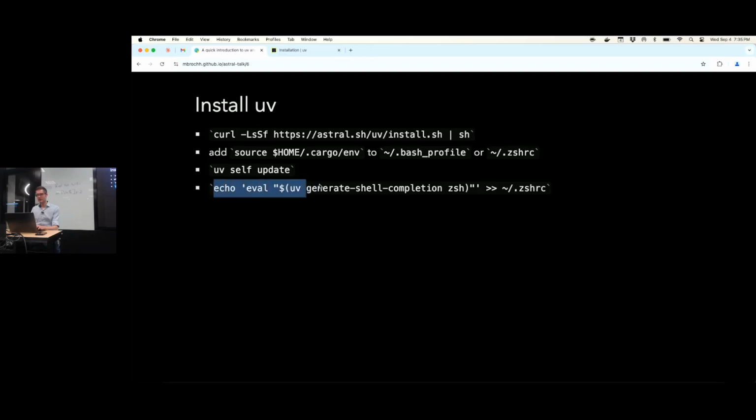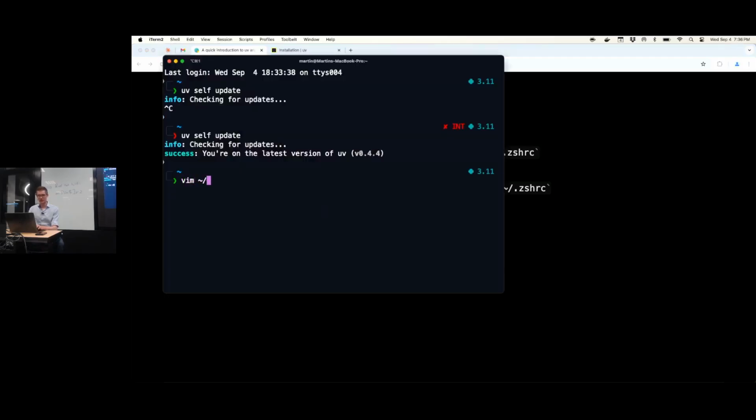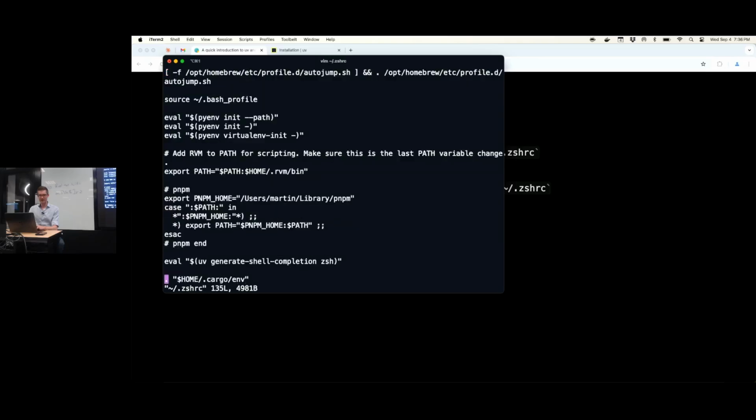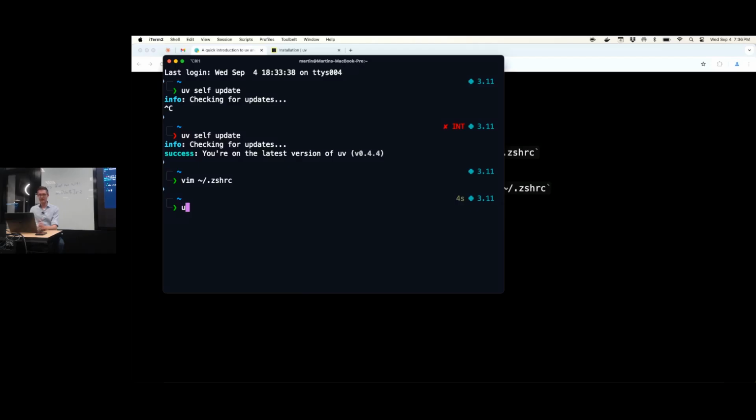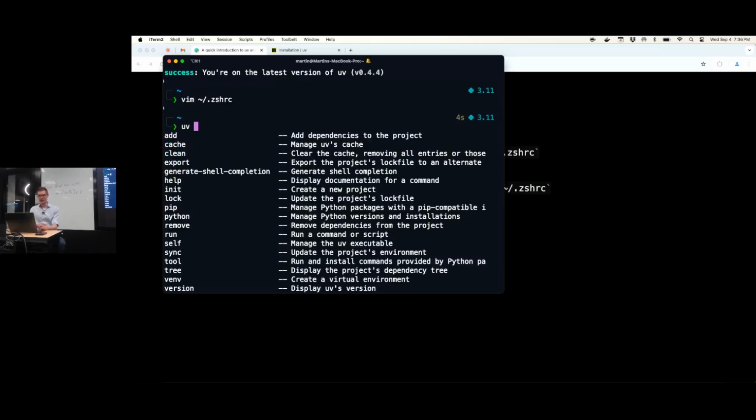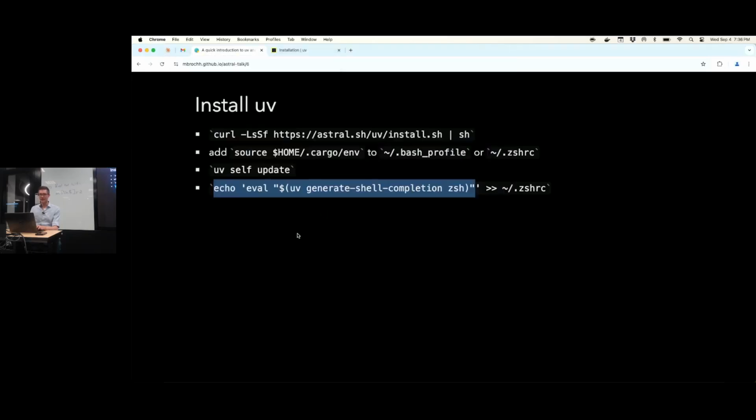And in the documentation, they also tell you if you want to have Z shell auto-completion, you should put this stuff into your Z shell RC file. So you can see over here, I put that in there. Okay, so now if I do like UV tab, I'm getting all nice auto-completion. Yeah. Okay, so installation, super easy. Curl, that's it. Okay. So that works on any machine, right? If there's no Python, you can install UV this way.